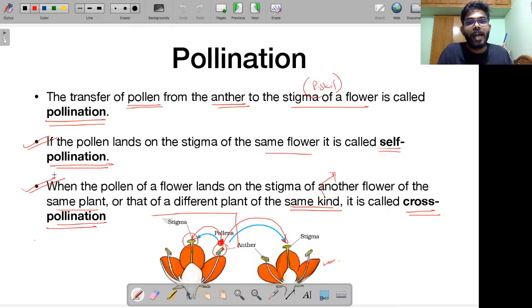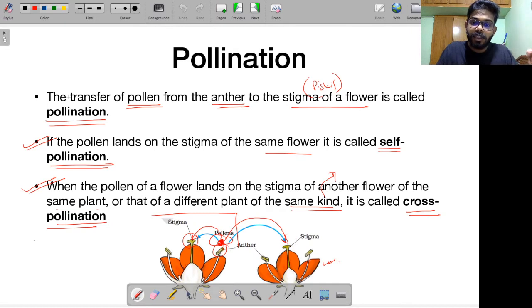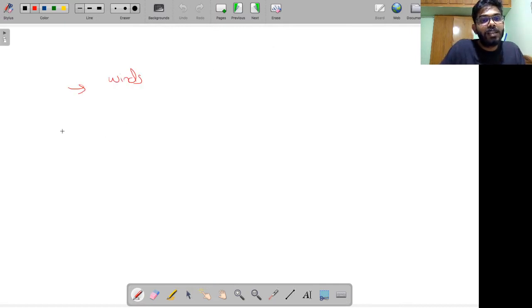Alright? You might ask this question, how does this process of pollination occur? How do the pollens get transferred from the anther to the stigma? There are various ways in which it can occur. Remember, it can occur because of winds. Wind blowing could result in this pollen getting transferred from the anther to the stigma. Second, remember, it could happen because of water. When it is raining, water can act as an agent that carries pollen from the anther to the stigma. It can also happen because of insects and birds and such.